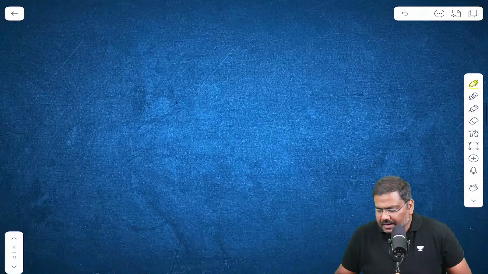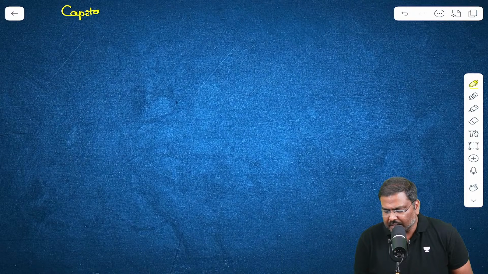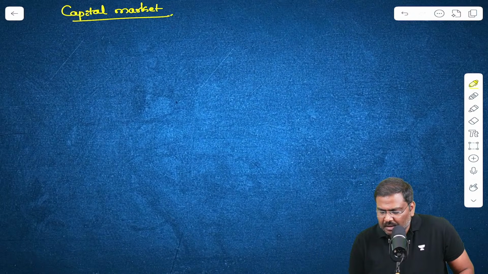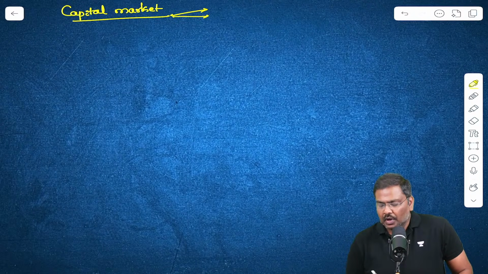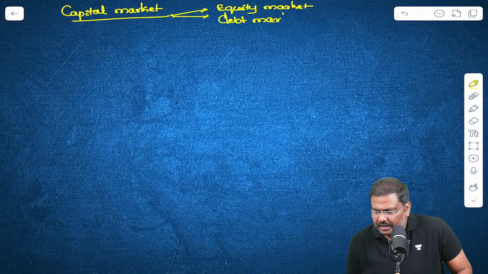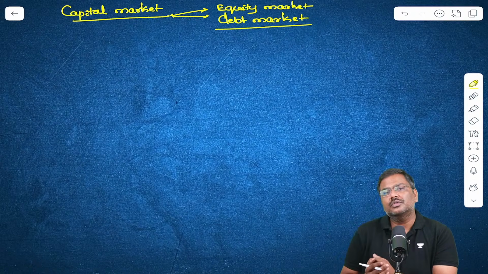Now let me shift to the other market. We have taken care of the money market. What is the other market? Capital market. Now, the capital market is divided into two parts. One is called the equity market, and the other one is called the debt market. Equity and debt market. What is essentially the difference between both of them?